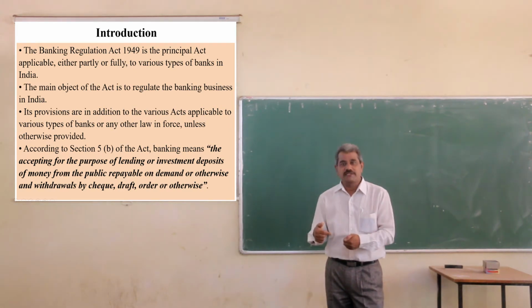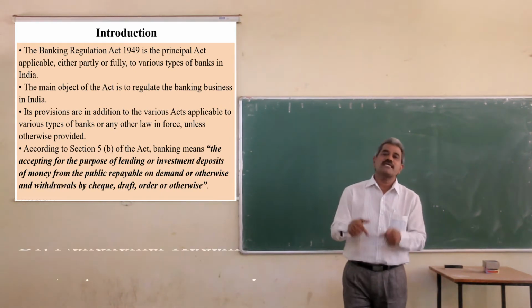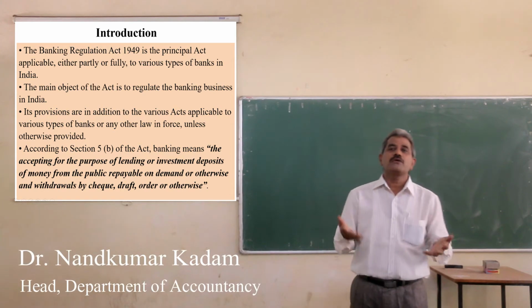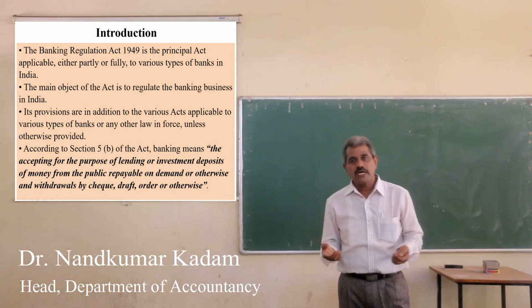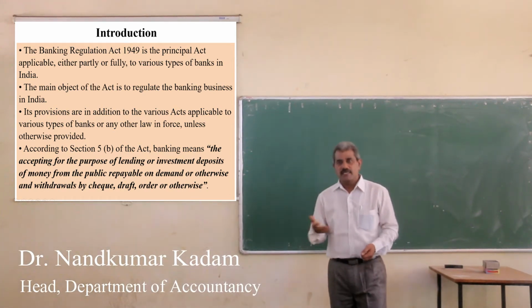All the depositors have the right to withdraw by using checks or drafts or otherwise. This is the definition of the bank, as you know very well.